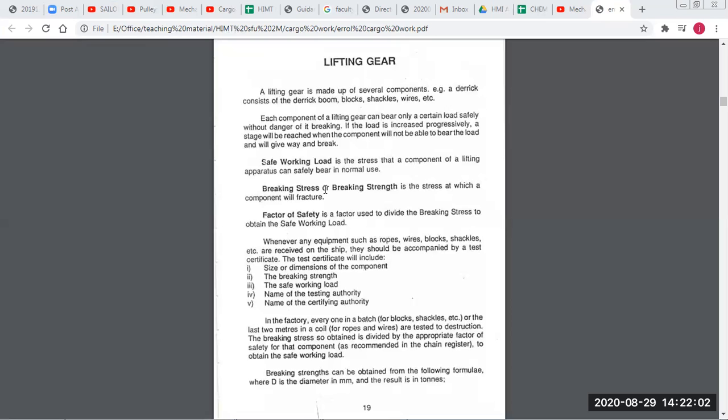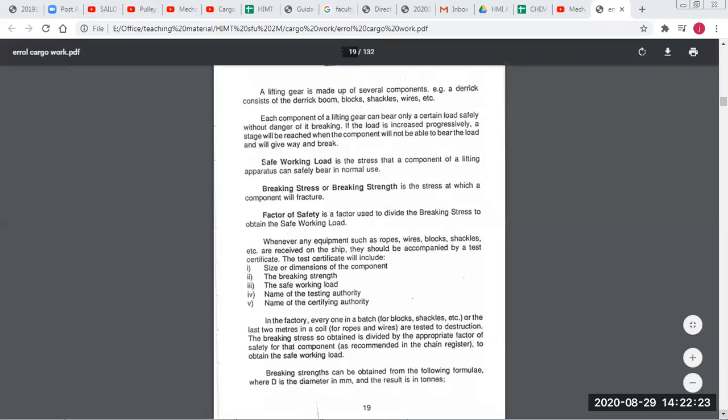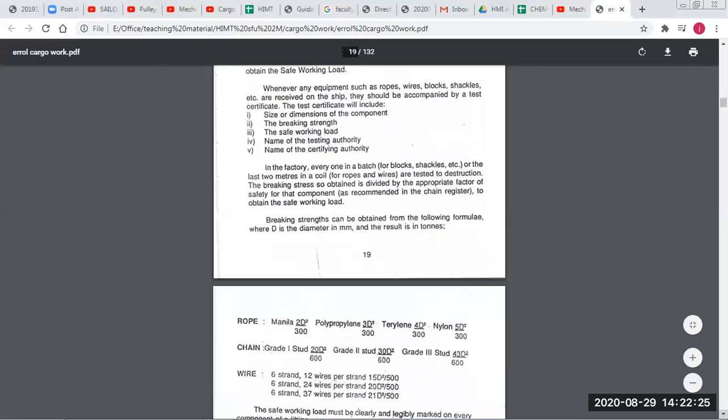So whenever any equipment such as ropes, wires, blocks, shackles we are using on the ship, all these wires and ropes should have a test certificate with them, with all their details: size, dimension, breaking stress, safe working load, testing authority, certifying authority, all this. And so in the factories, all these are tested.